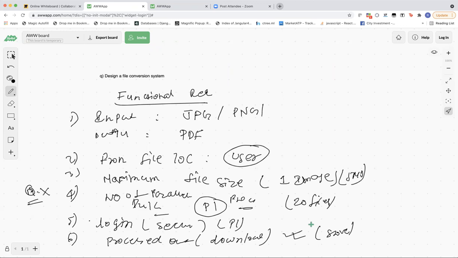If it is a logged in user, he wants to say, hey, I want to download that file again, or probably he wants to retry the download. The download started but failed in between, so he wants to retry the download. So for those purposes, we'll store that file for some duration. That's a very good point.